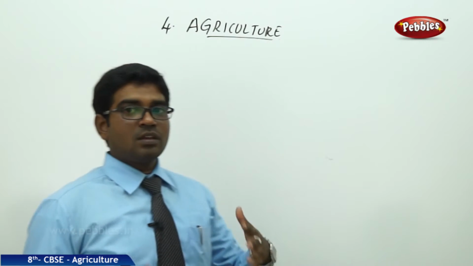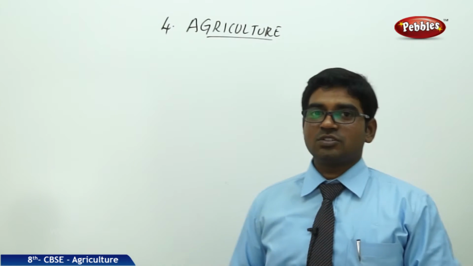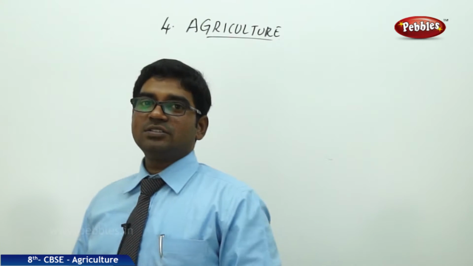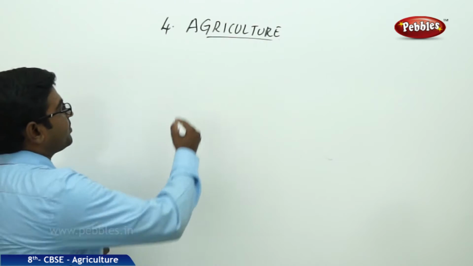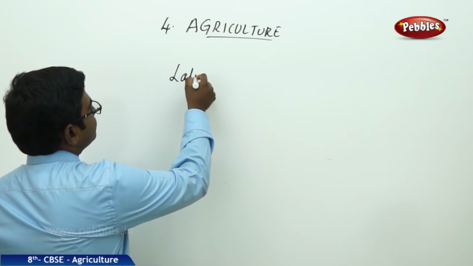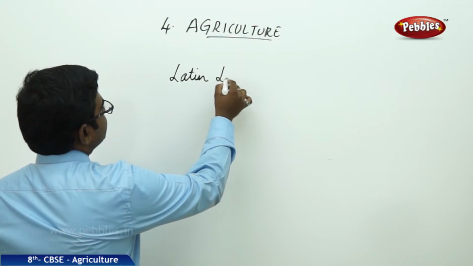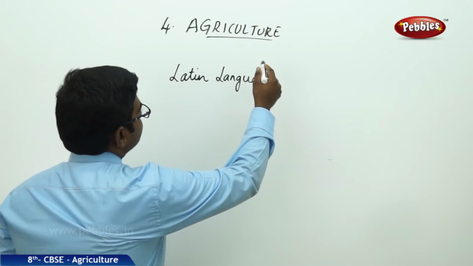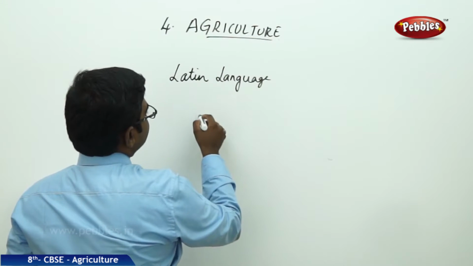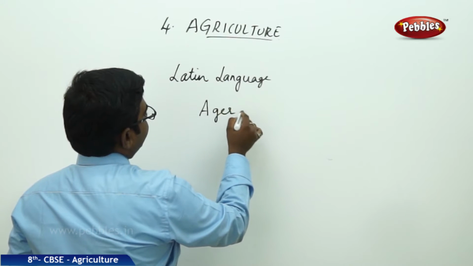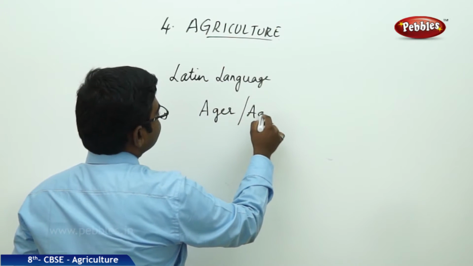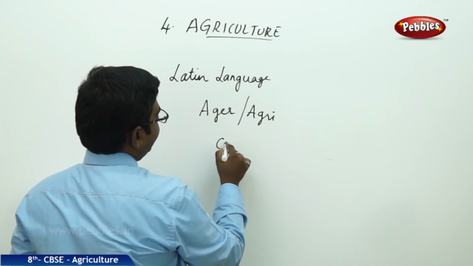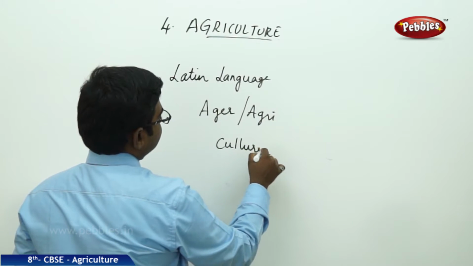Agriculture. What is agriculture? Agriculture is a word which is derived from a Latin language. That is ager or agri and culture.